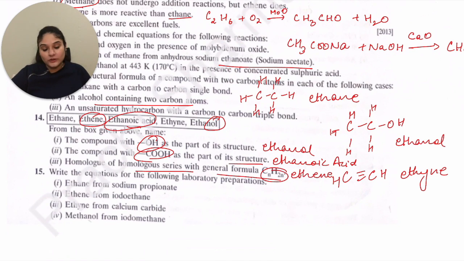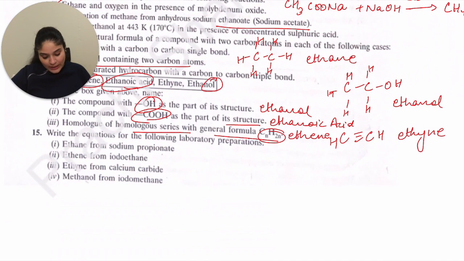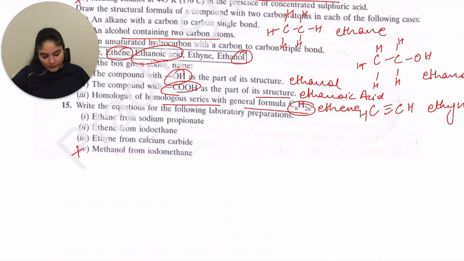Now the next question is, write the equation for the lab preparation of the following compounds. In this one, ethane from sodium propanoate is in the syllabus. Ethene is there, ethyne is there, methanol is not there. So let's look at these reactions. The first one is ethane from sodium propanoate.